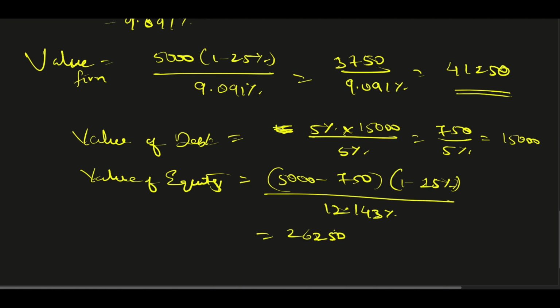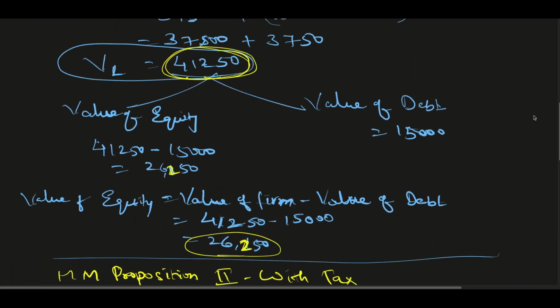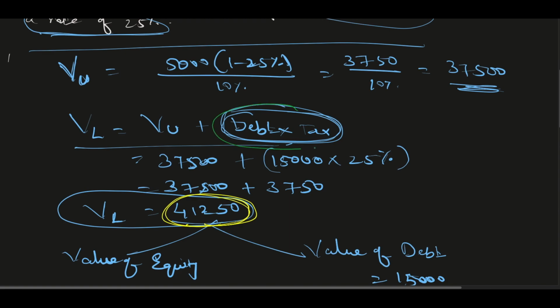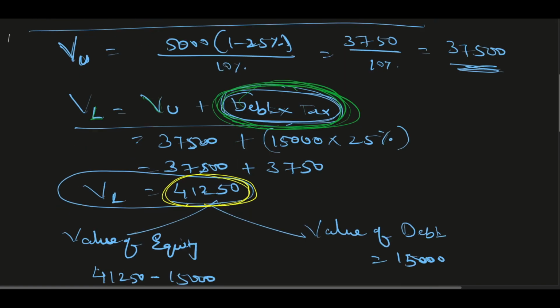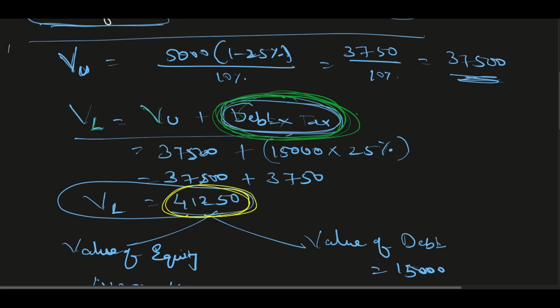Okay, now coming to the question: why should you believe in this formula? Why is it going up only by this rate, debt into tax? So value of a levered firm is equal to value of unlevered, plus it is going up by this rate. So why is it so? Let's see now. I'm just going to prove this point. Debt into tax, why are they adding?